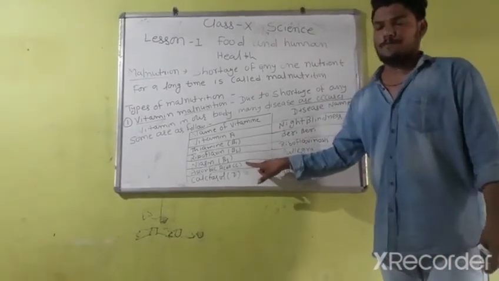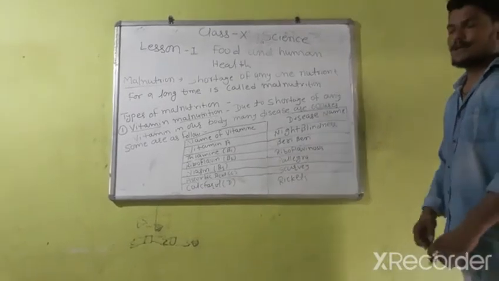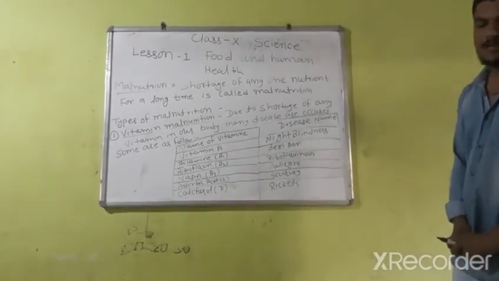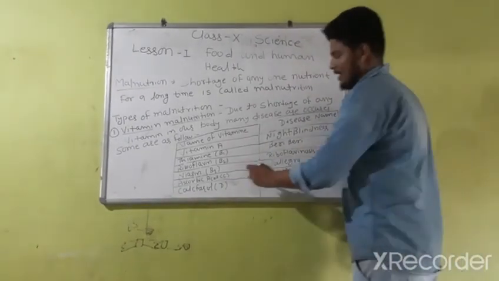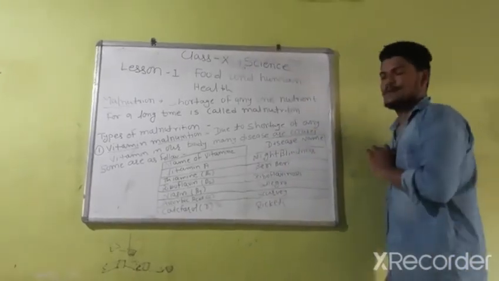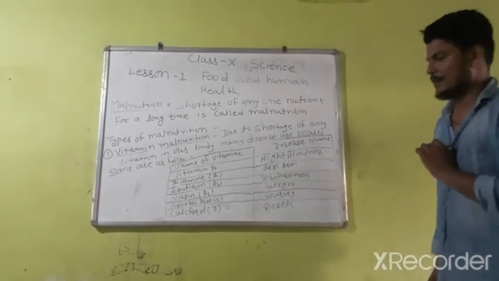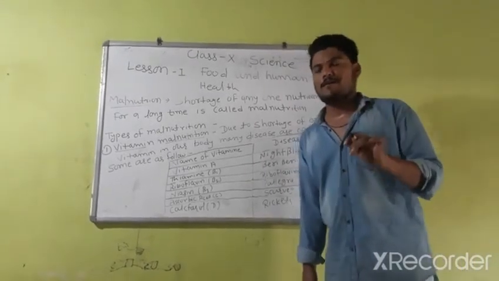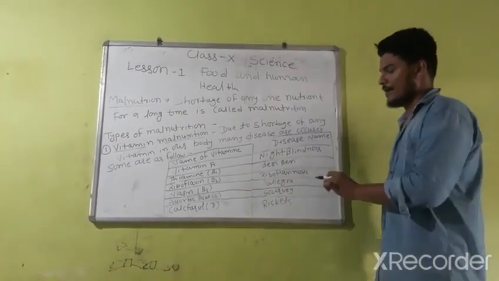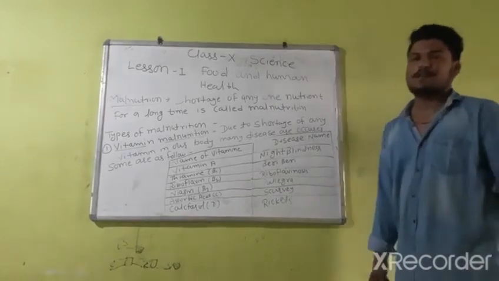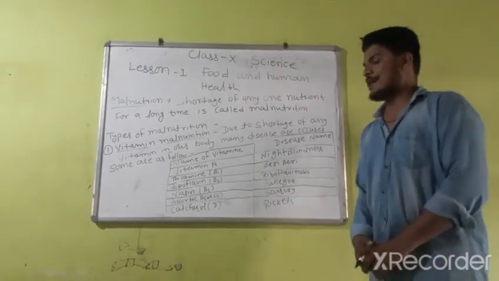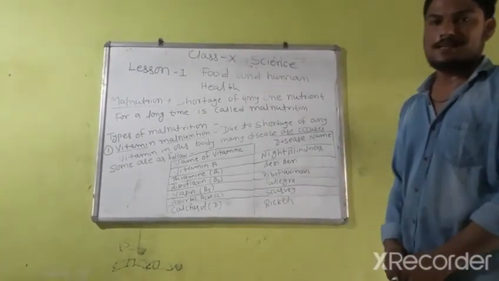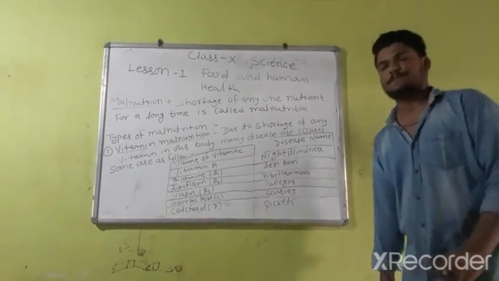Now the fifth one is ascorbic acid, also known as vitamin C, and the disease due to vitamin C is scurvy. The last one is calciferol. Calciferol is also known as vitamin D, and the disease due to vitamin D is known as rickets.